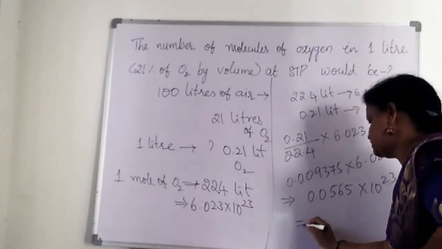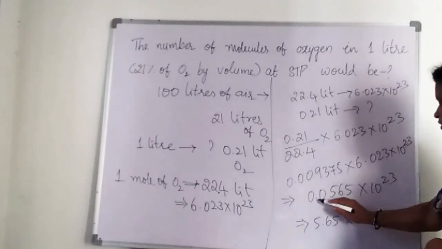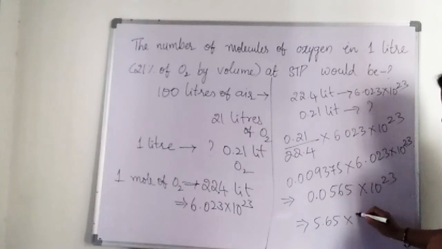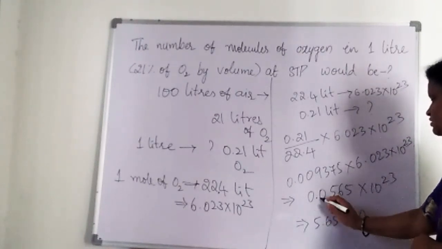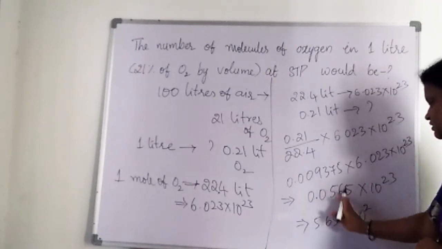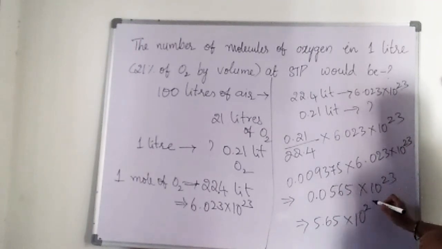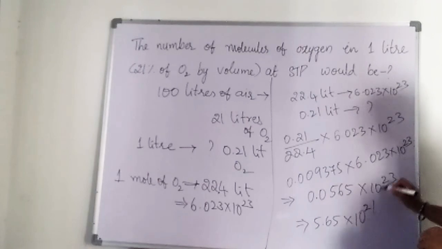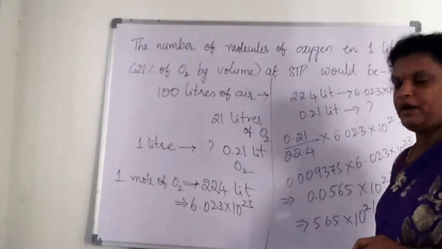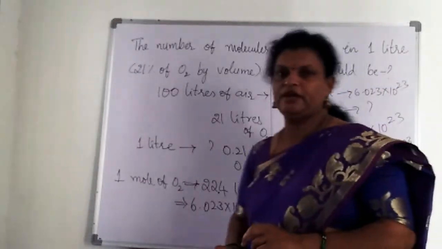If you want to write this as 5.65, we bring the point forward by 2 digits, so the power of 10 will decrease by 2, that is 10 power 23 into 10 power minus 2. So we get the answer as 5.65 into 10 power 21.